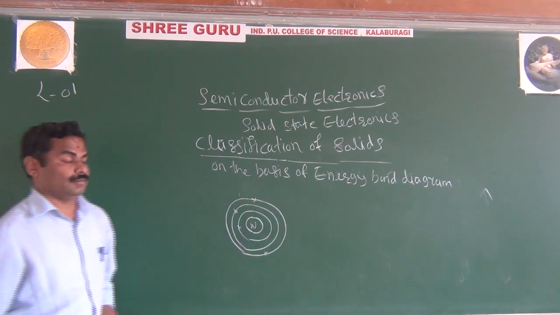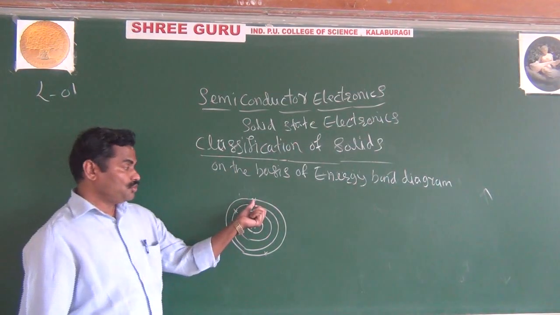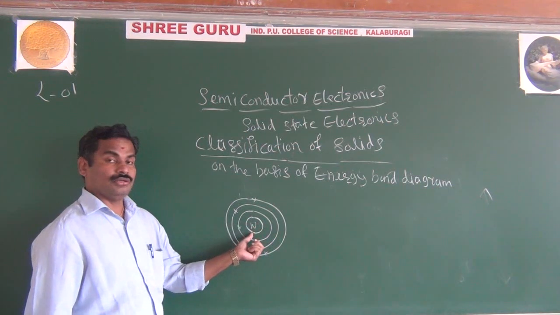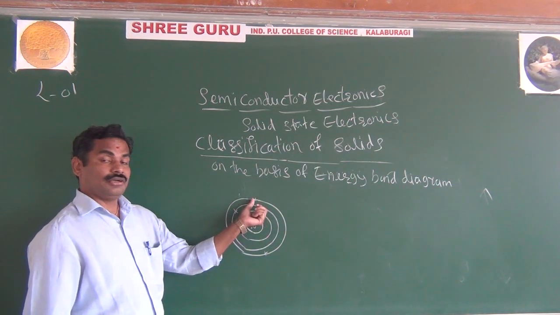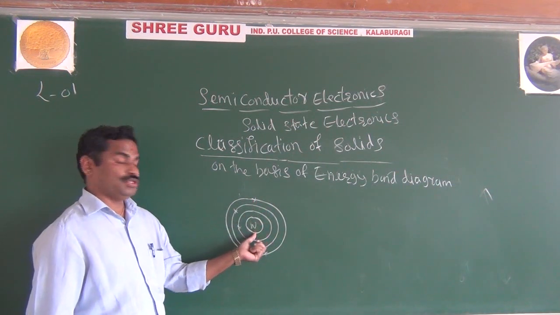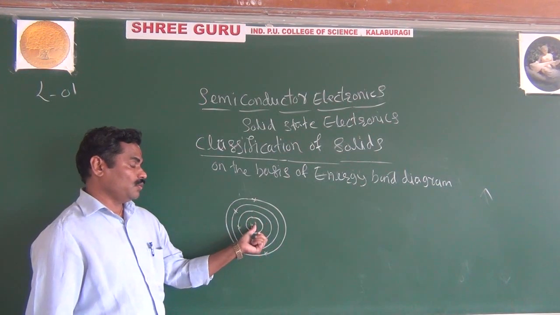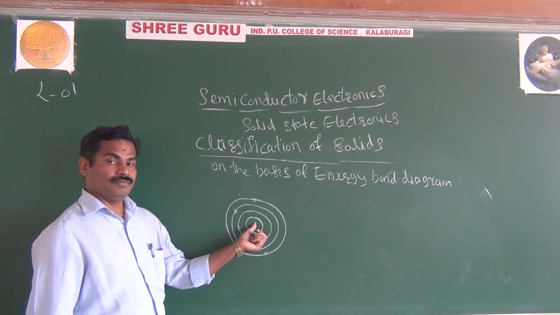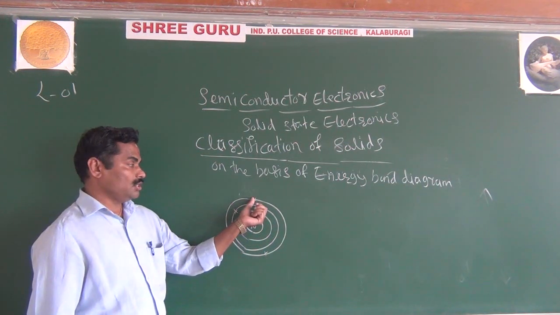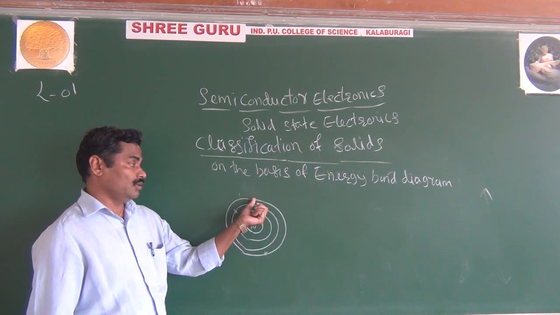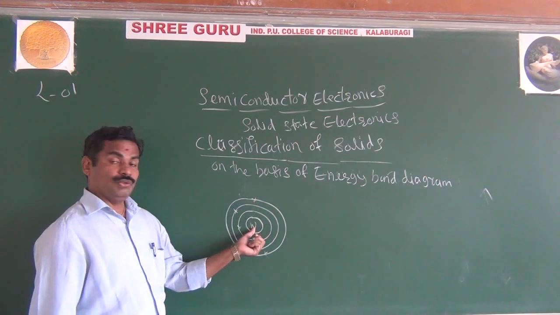The important thing here is that this electron is under the influence of only this nucleus. Also, if the electron is very near to the nucleus, it has very little energy. And if this electron has much more energy, why? Because this electron is far away from the nucleus.